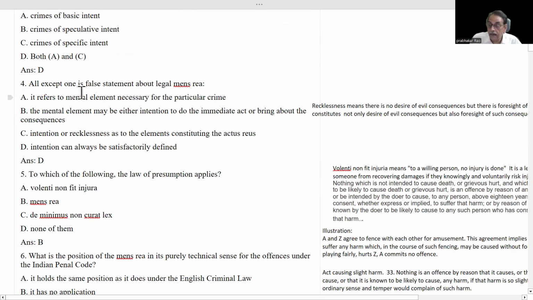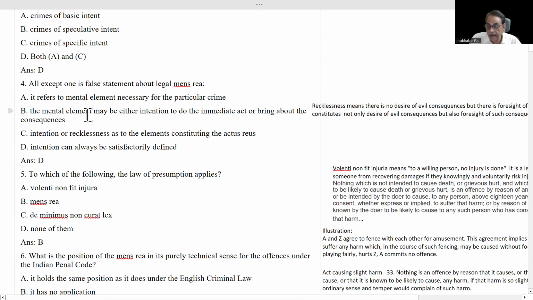All except one is a false statement about legal mens rea. Again, while you are reading this type of question, you must read it very carefully. All except one is a false statement about legal mens rea. That means one is a false statement, and the remaining three are true statements about legal mens rea. It refers to the mental element necessary for the particular crime. It is a right statement, a correct statement.